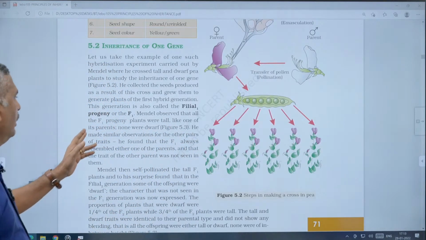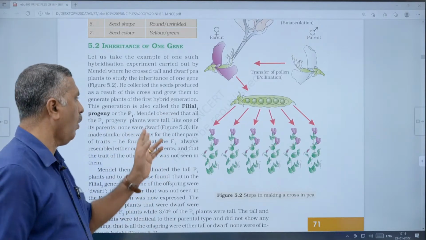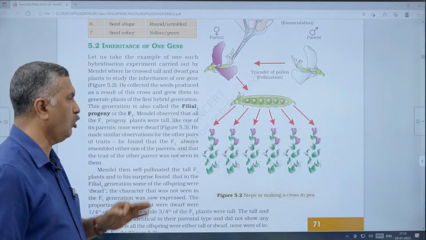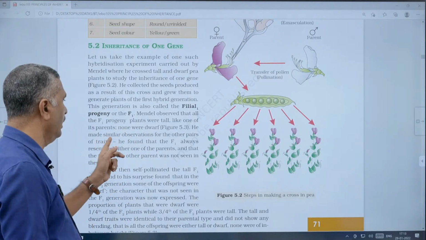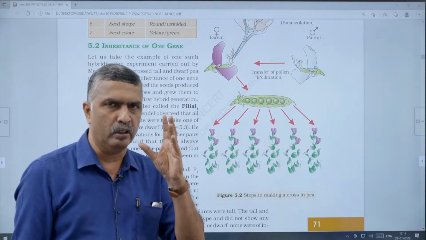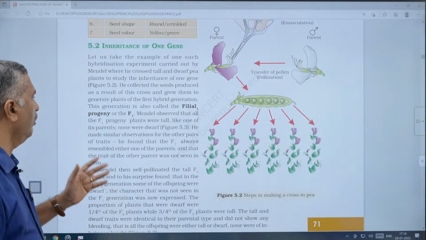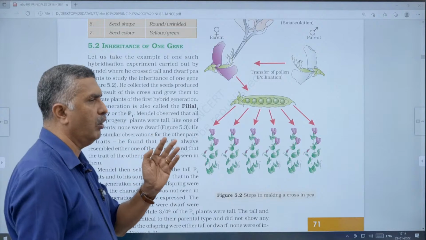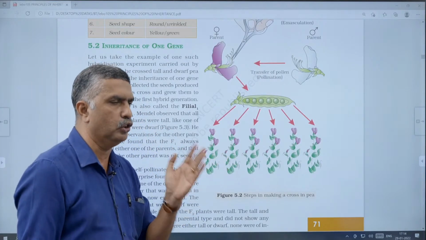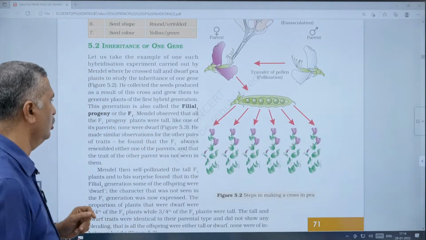Mendel observed that all the F1 progeny plants were tall, like one of the parents, the tall parent. None were dwarf in the F1 generation. Then he made similar observations for the other pairs of traits. He first did this for stem height, then repeated it for other characters with their contrasting traits, and they gave the same result. In the F1 generation only one of the parental characters is obtained.